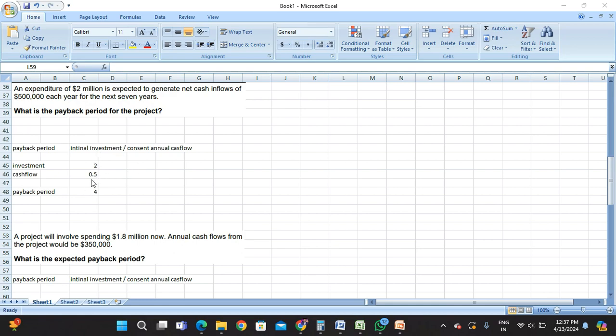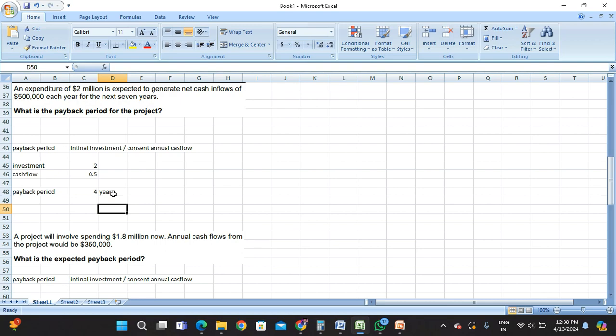I converted into millions, so 0.5 million over the 7 years, and the investment will be 2 million. The payback period is 2 million divided by constant cash flow 0.5 will give the payback period of 4 years. So the payback period for this project is 4 years.